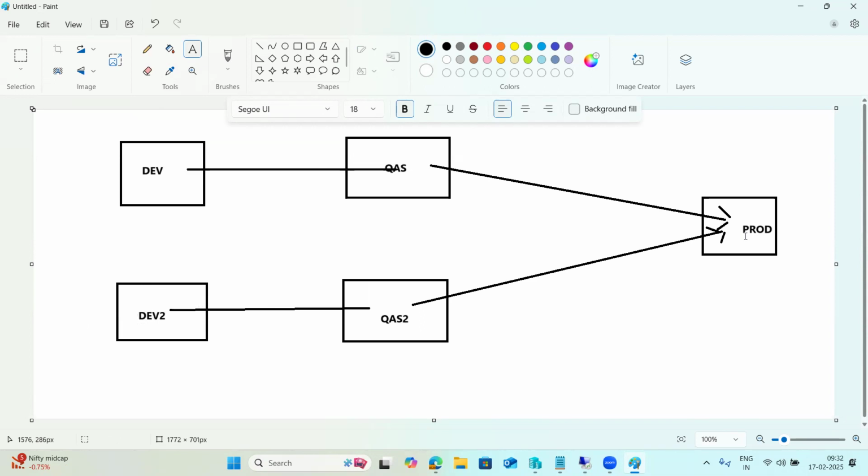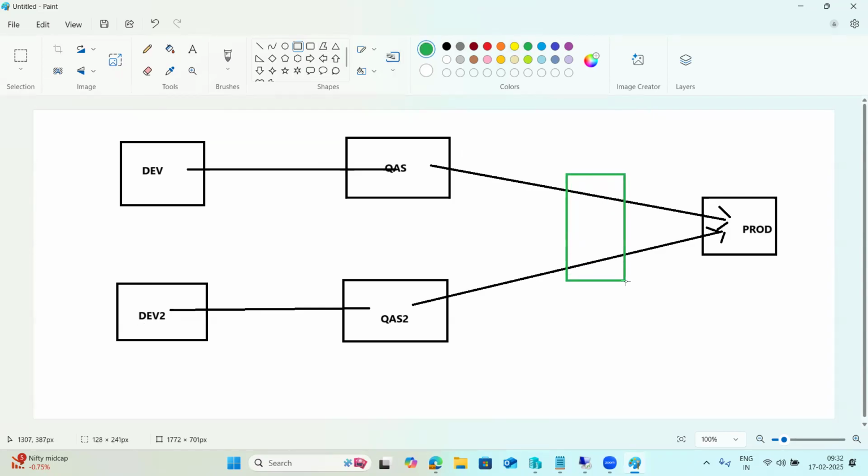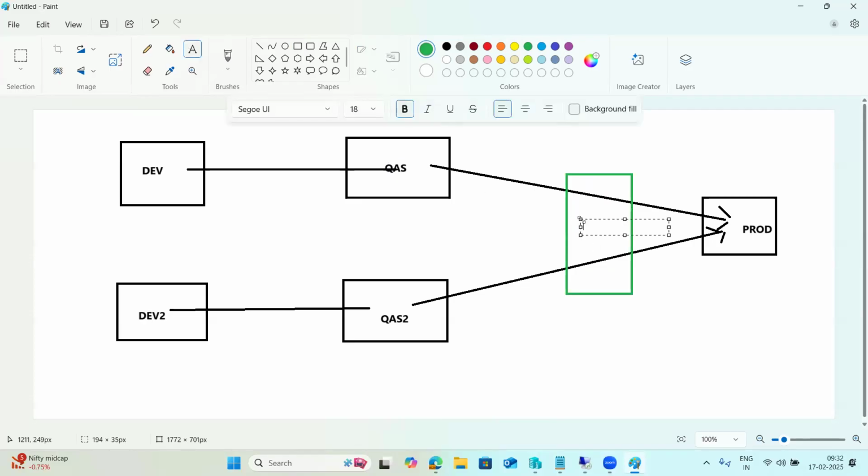Then if you think, there is an issue. Why? Because this one we are not testing. Both changes are merging into the one production system, and we are not testing. That's why some people introduce a regression system in their landscape. They build one more system as a copy of production for regression. Before moving to the production, they move the changes to the regression and observe for some days. If anything is impacting in the regression, then only they will move the changes to the production. So this is called the pre-prod.